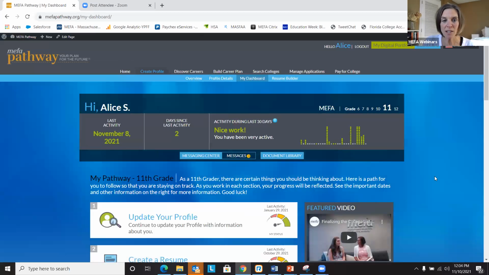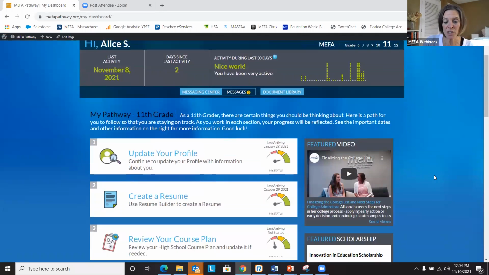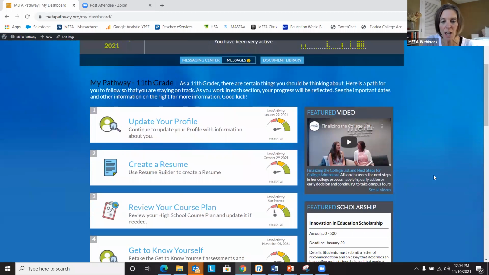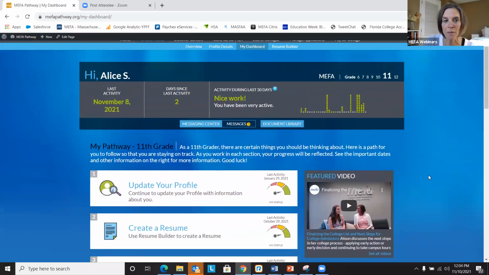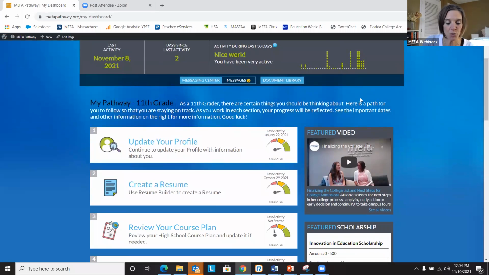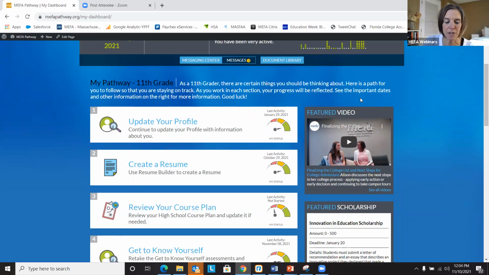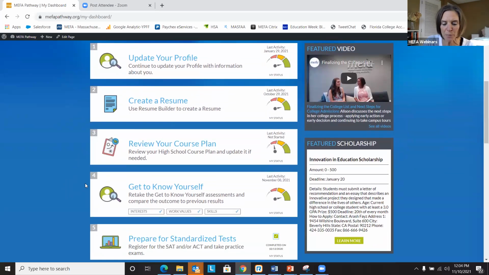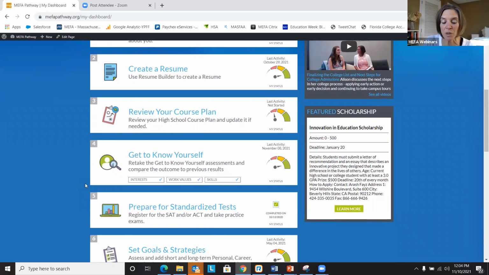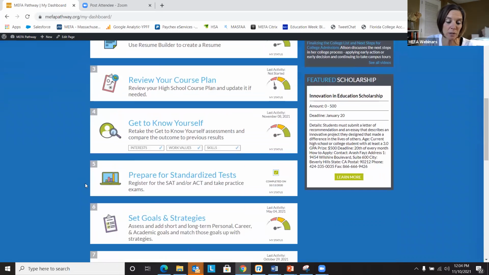When a student logs in, they are brought to their dashboard, which is a personal homepage that offers suggested activities based upon the student's grade level. As you can see here, my student Alice, this is my test account, is a grade 11 student. This allows a student to see clear guidance of next steps and alerts. Also on the dashboard, the students have access to these suggested activities for ease and intuitive next steps, which helps the student navigate through the platform and encourages progress as well.